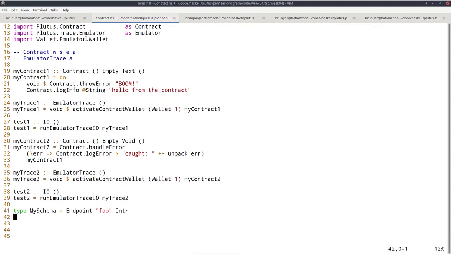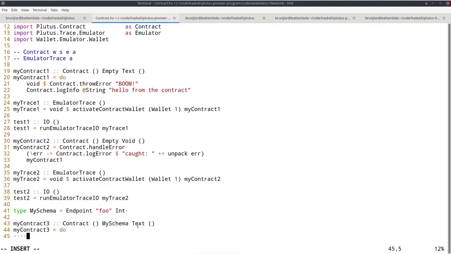Okay, and now I can define my contract 3, which is now of type contract unit again for the first, but now no longer empty, but now I can use my schema. I could, of course, not have done this type synonym and at this point directly written endpoint foo int. Now for error messages, let's use text again and let's say no result type.